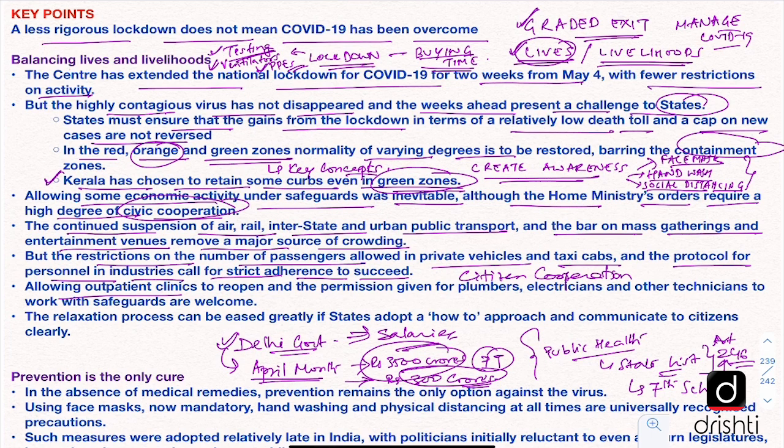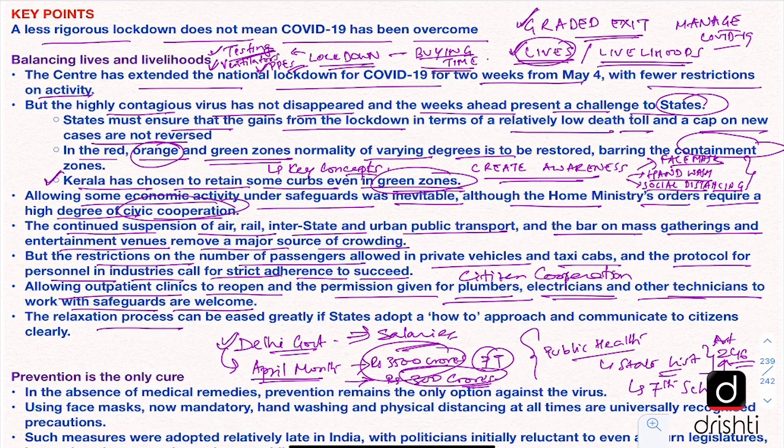Also, allowing outpatient clinics to reopen and the permission given for plumbers, electricians, and other technicians to work with safeguards are welcome, because these professionals were also facing a lot of difficulties during this lockdown. And because they were not able to provide their services, other citizens were also suffering on account of that. So, allowing their services is a welcome move.